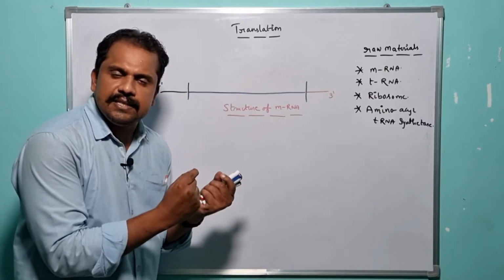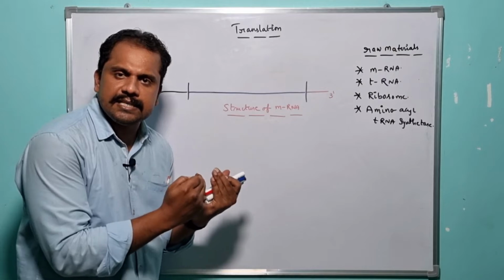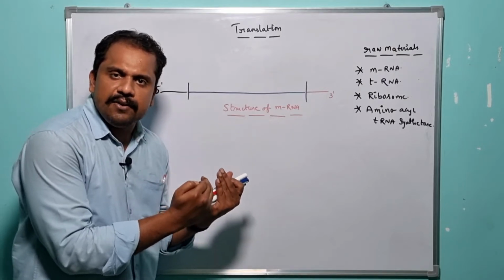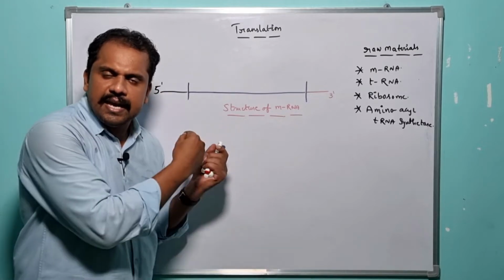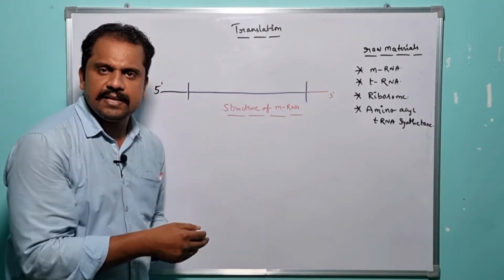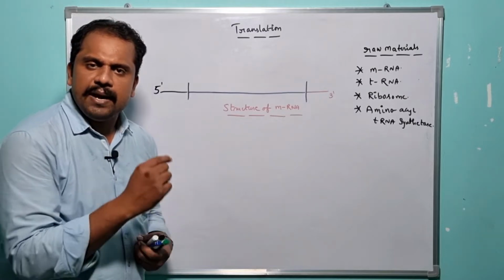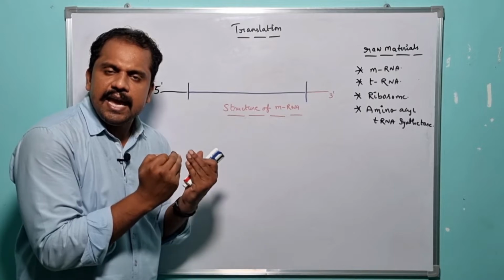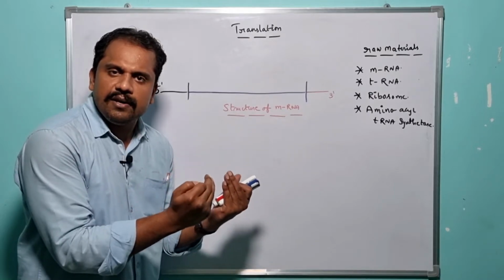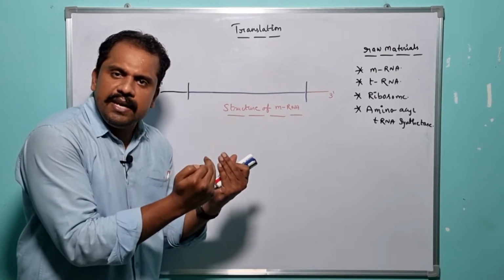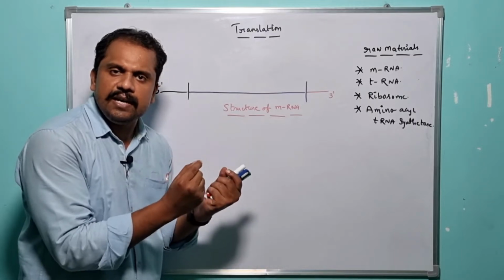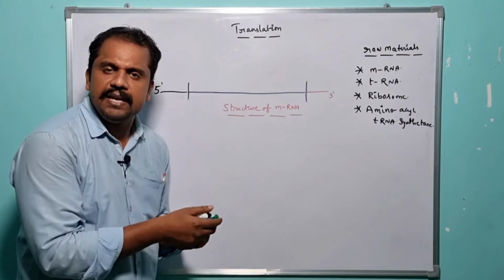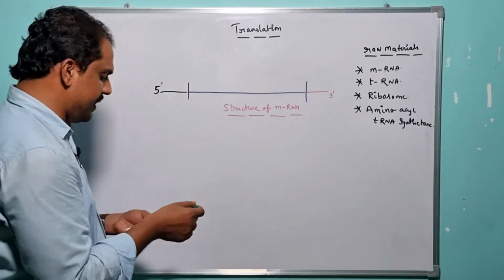Now the specific single-stranded mRNA which is synthesized during the transcription process consists of a series of triplet nucleotide sequences, or the codons, right? The entire mRNA which is synthesized by RNA polymerase 2 contains a series of triplet nucleotide sequences which are present very adjacent to each other. So this specific triplet nucleotide sequence which is encoded in the mRNA is nothing but what? Codon, right? So let me write it here.